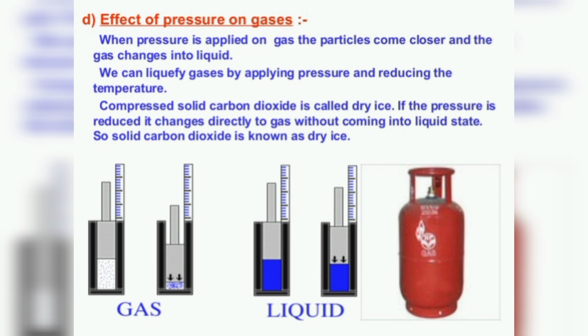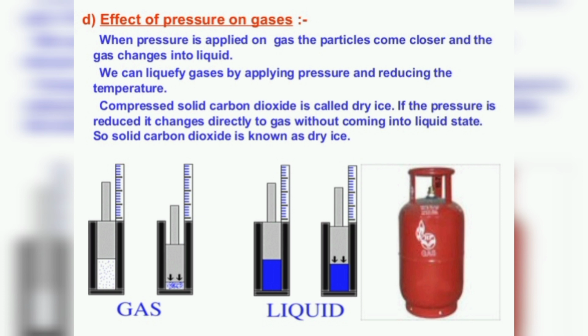So now we have learned that the states of matter can be changed into another by changing the temperature, and pressure is also another factor which can change the state of matter. For example, gases can be changed into liquid by increasing the pressure or by decreasing the temperature, as we have seen in the example of dry ice.